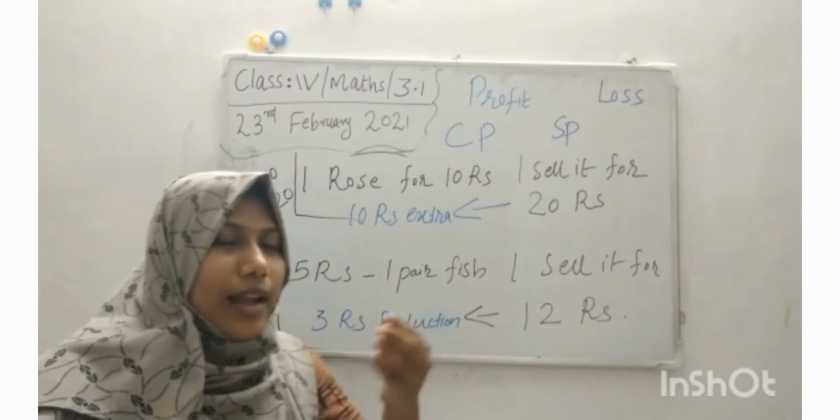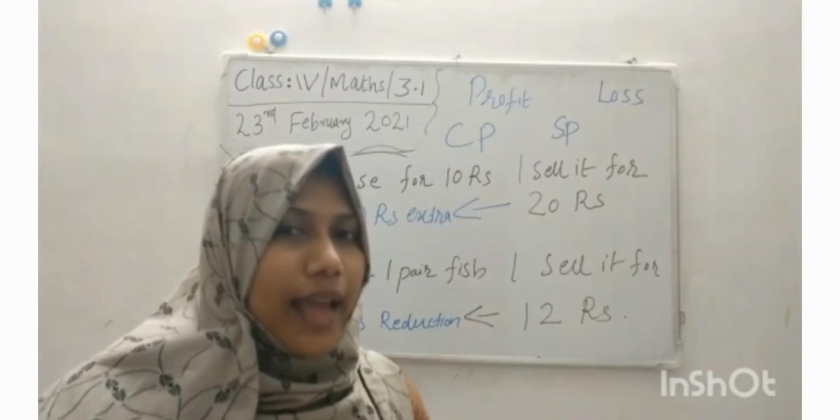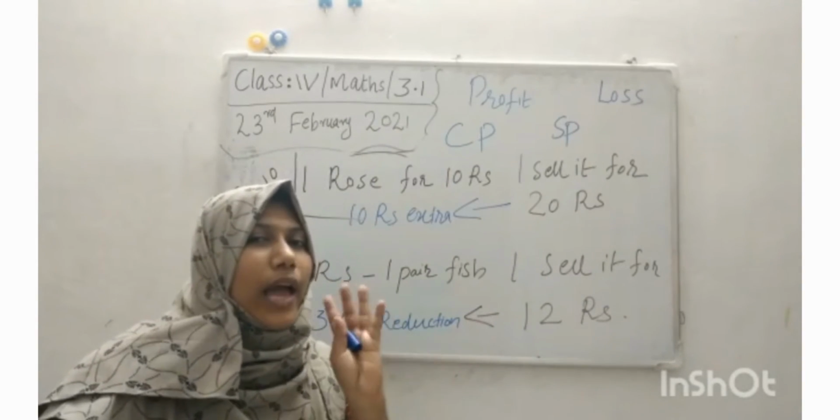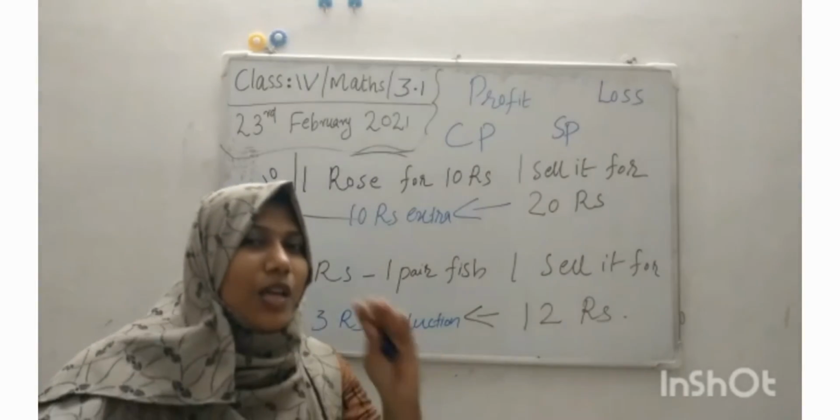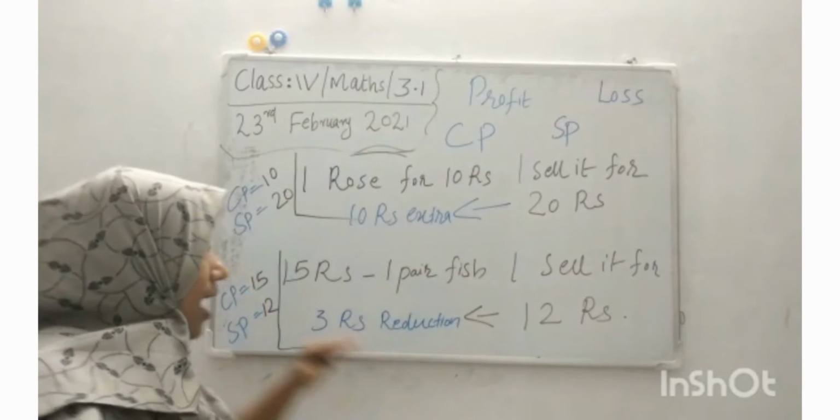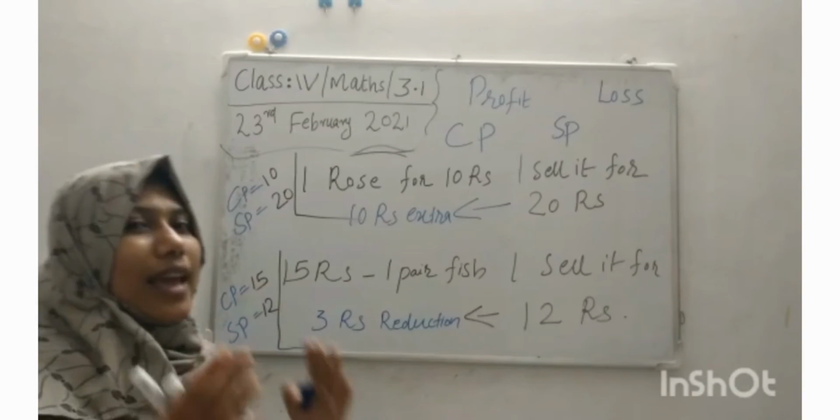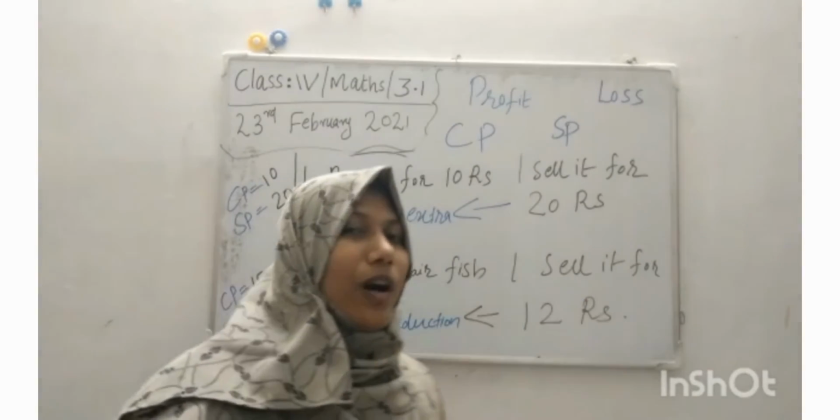We bought an item for 5 rupees and sell the item for 10 rupees. Then we have 5 rupees profit. So if SP is greater, it is profit. But if SP is smaller, that means loss. I think you got the concept.